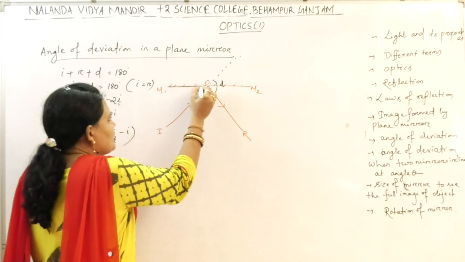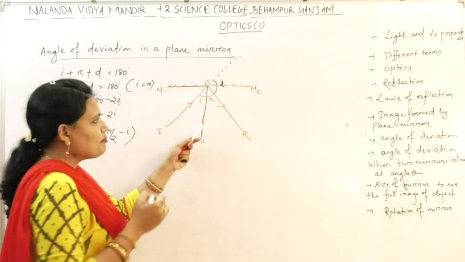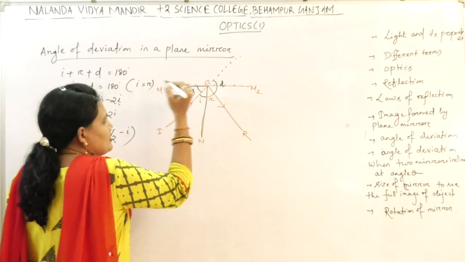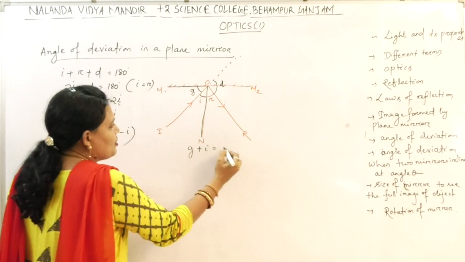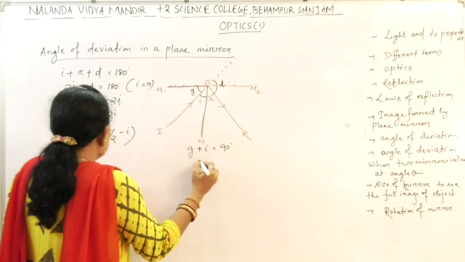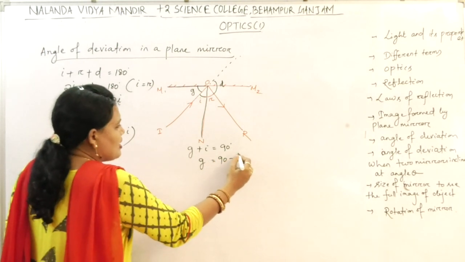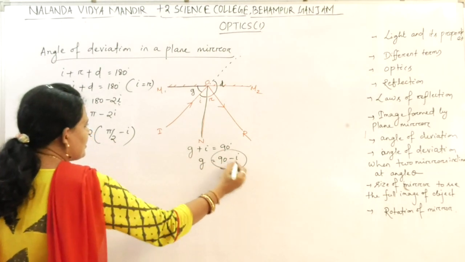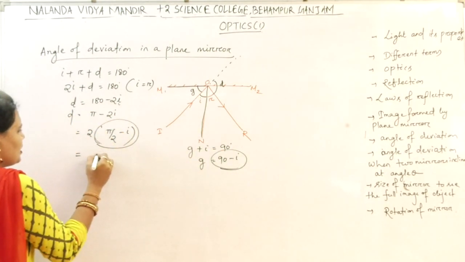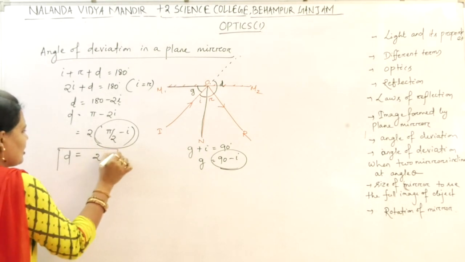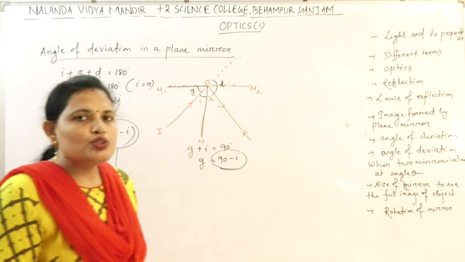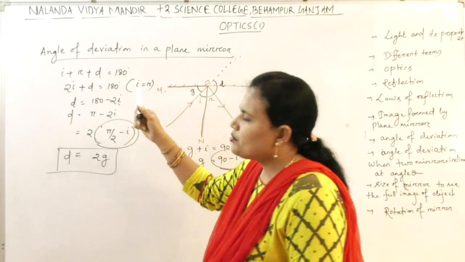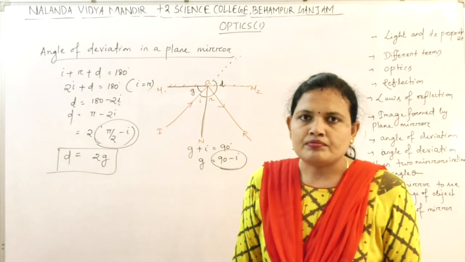This is the 90 degree angle between the normal and the mirror, and this is your I. This is your glancing angle G. So G plus I equal to 90 degree, so G equal to 90 minus I, which means pi by 2 minus I. In place of 90 minus I we can put G. So D equal to 2G. The angle of deviation is 2 times the glancing angle, or it can be written as D equal to pi minus 2I. Okay?